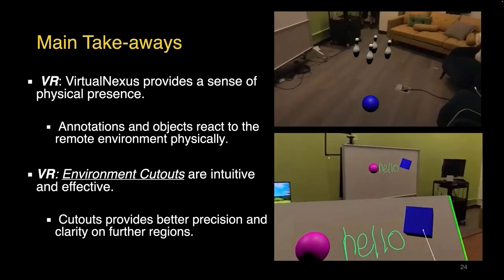On the VR side, users found VirtualNexus to provide a sense of physical presence, and in particular, when the annotations and objects react to the remote environment physically. The VR participants also found the environment cutouts to be intuitive and effective. Some of them pointed out, as the cutouts can be put closer, it provides better precision and clarity when accessing a further region.